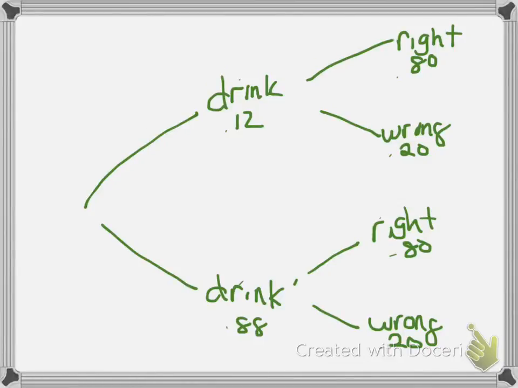All right, so this is problem number 43, and we're talking about checkpoints along the road to check people for drinking and driving. And so either you did drink or you're sober, didn't drink. And either they're right or wrong. So we have to be careful when we do this. So if they are right, then that means that these people are drunk.